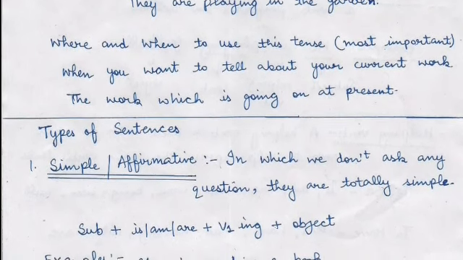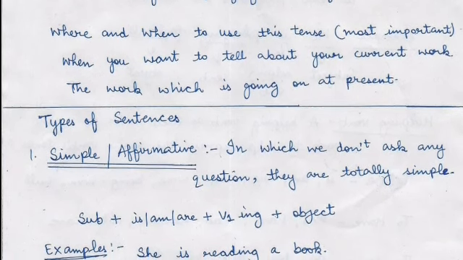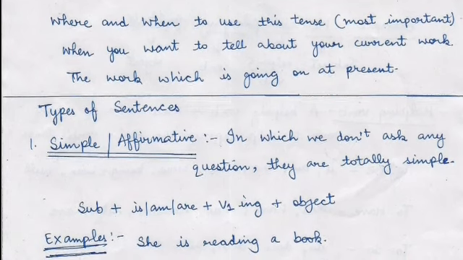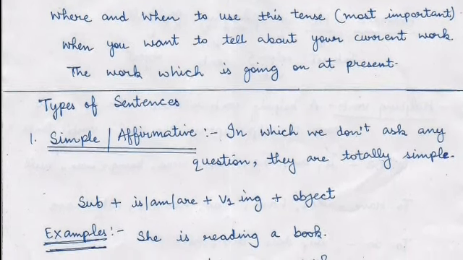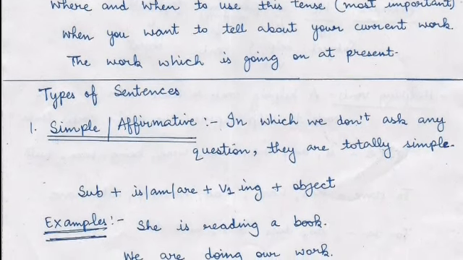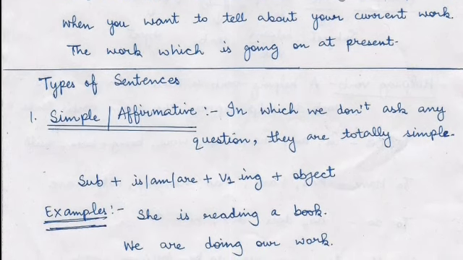Like you will say, ma'am, she is disturbing me. मतलब वो कर रही है disturb while teaching is going on. Or you can say, ma'am, he is laughing, he is not paying attention, and there are many more examples also.